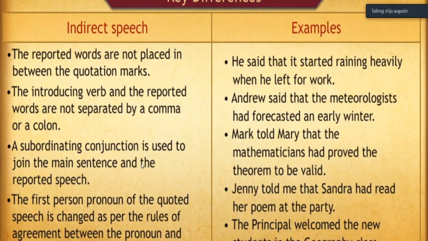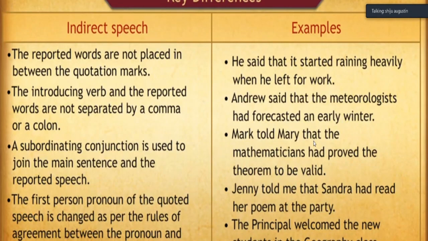A subordinating conjunction is used to join the main sentence and the reported speech. Mark told Mary that the mathematicians had proved the theorem to be valid.